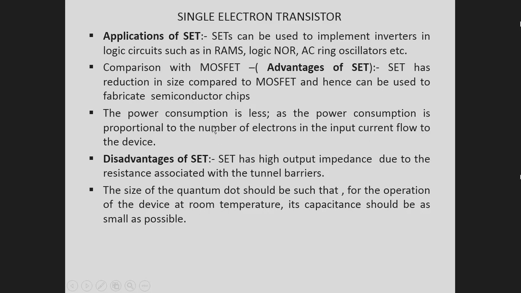So that is controlled. That is why the power consumption, which is proportional to the electron current into the quantum dot, is less, since the number of electrons in the input current flow to the device is very small.